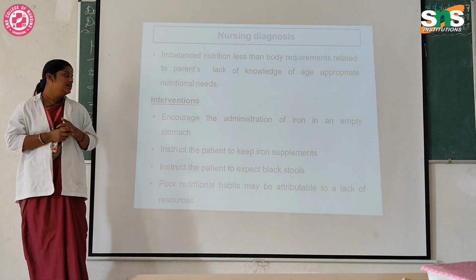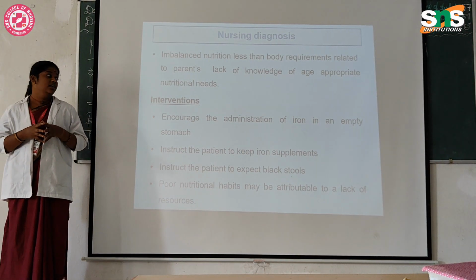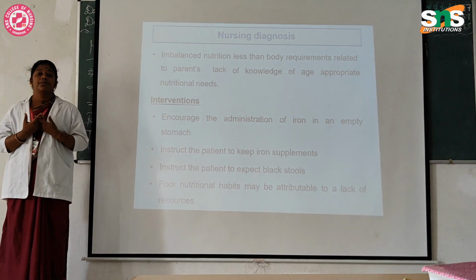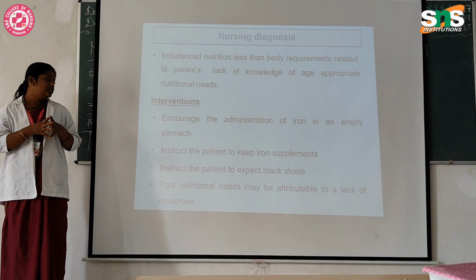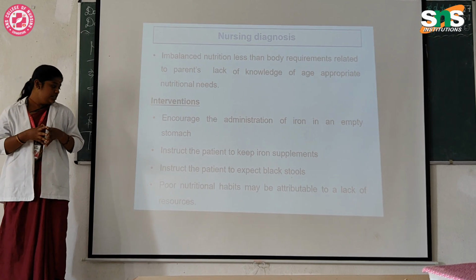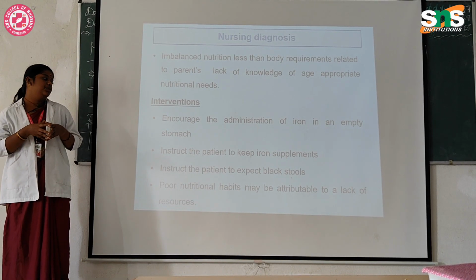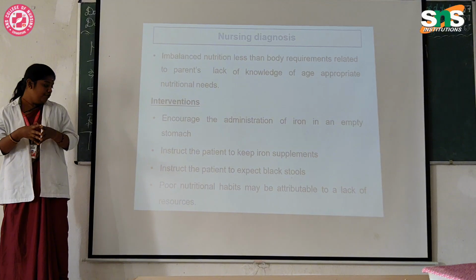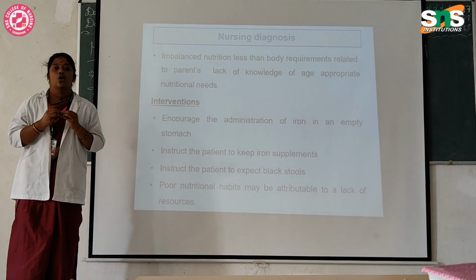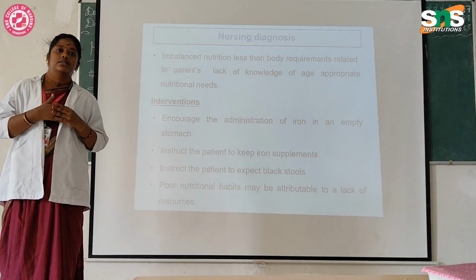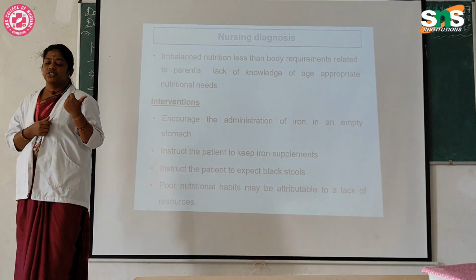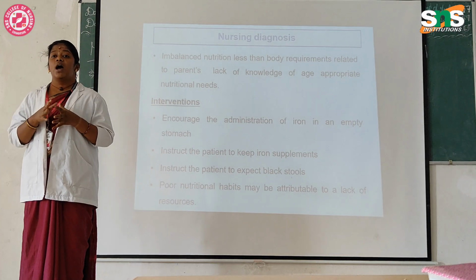So interventions: encourage the administration of iron on an empty stomach, instruct the patient to keep taking the iron supplement, and instruct the patient to expect black stools. Poor nutritional habits may be attributed to the lack of resources. So they have to concentrate on their diet as well as their folic acid supplements, like oral medication.